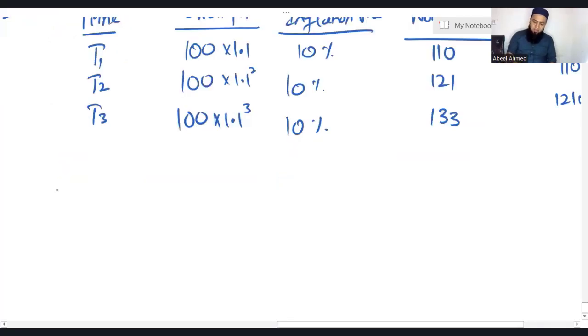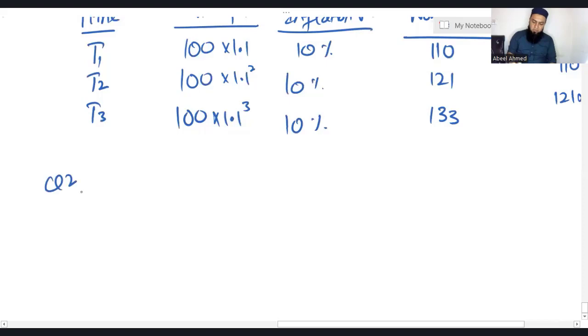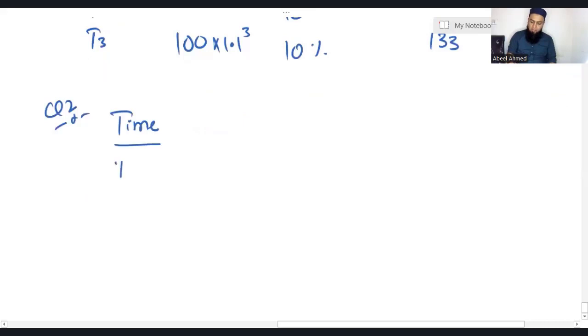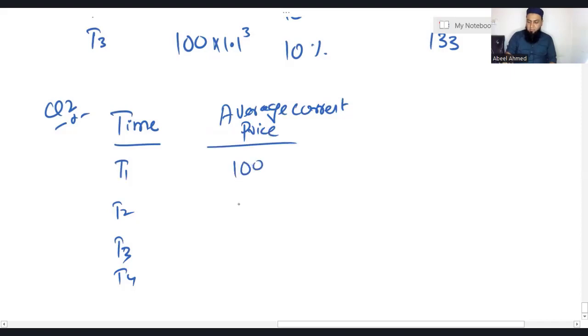Now let's see a second example. T1, T2, T3, let's make it T4 also. Let's say we have been given average current prices: 100, 122, 115, 137.